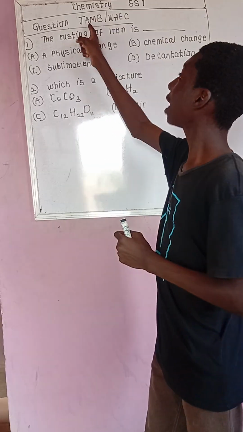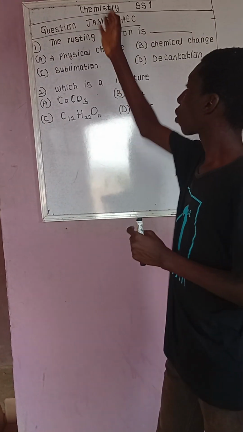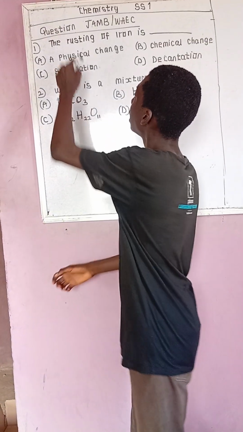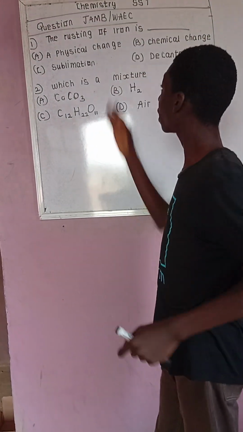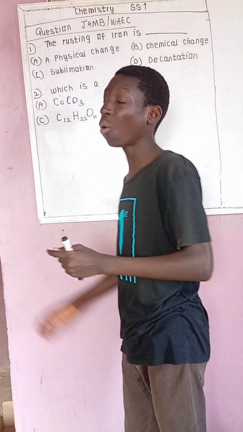Today we'll be doing some JAMB-like and WAEC objective questions. Now, coming from chemistry of SS1. The rusting of iron is dash. Is it a physical, sublimation, or decantation? Now, one thing you should know is that when you get an example and you really don't know what to do, you should start by cancelling the odd one out.